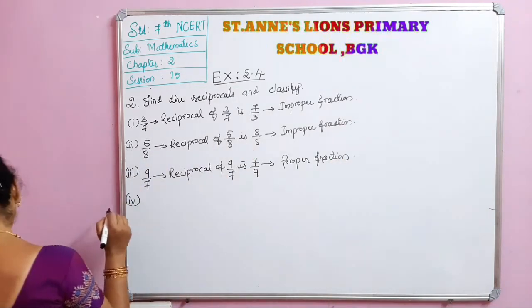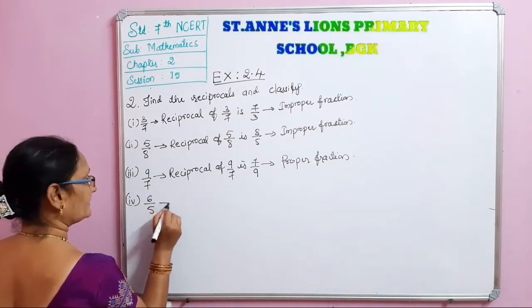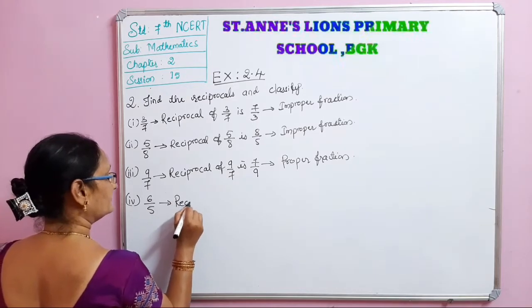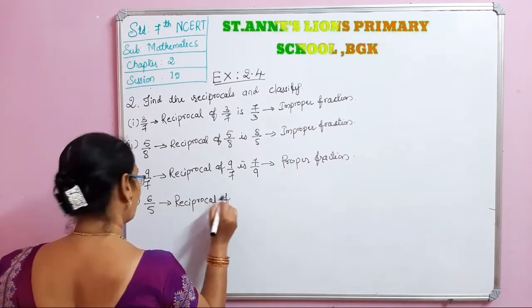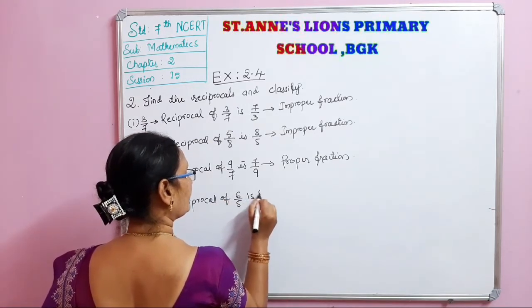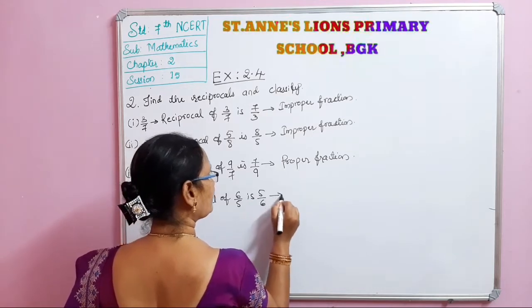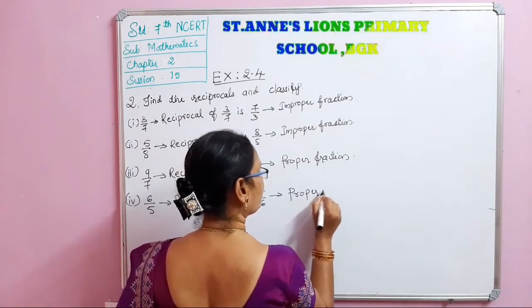Then the fourth one is 6 by 5. The reciprocal of 6 by 5 is 5 by 6. This is a proper fraction.